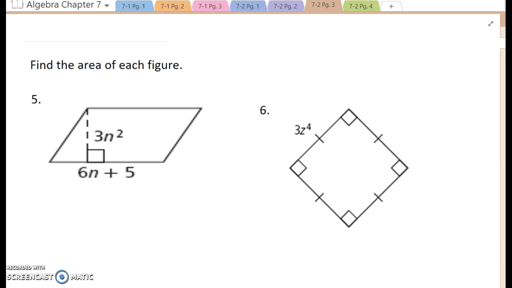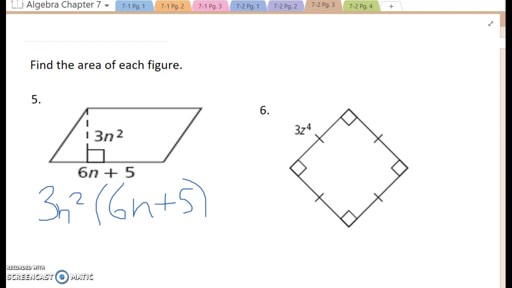And a parallelogram, we're going to treat much like we would a rectangle or a square, in that the equation is base times height. So for this particular problem, we're going to take 3n squared and we're going to multiply it by 6n plus 5.